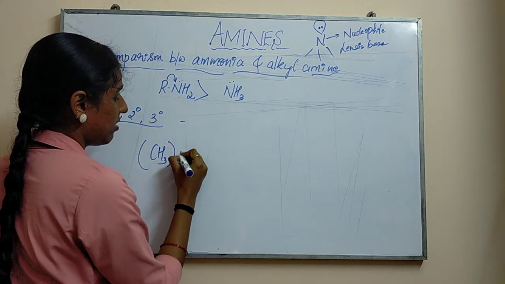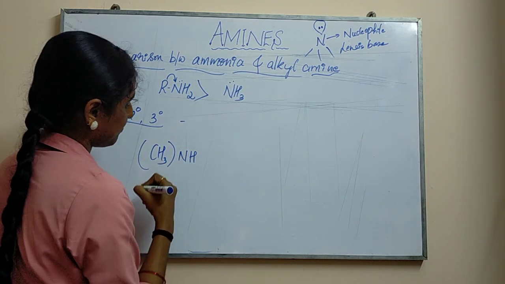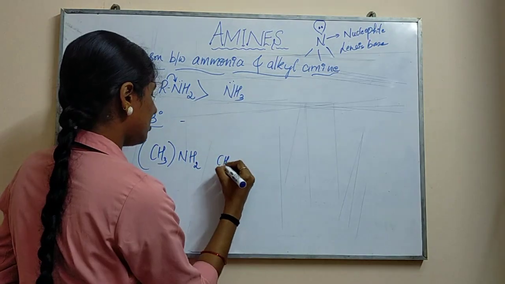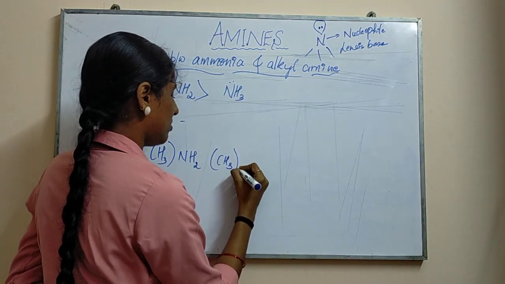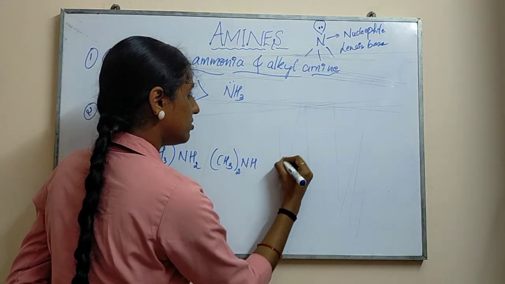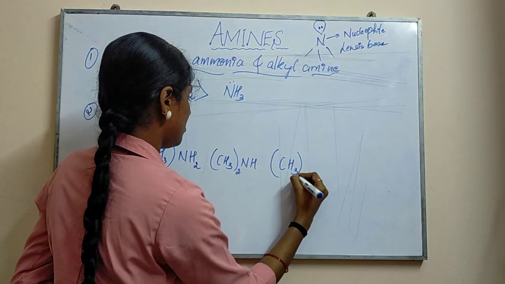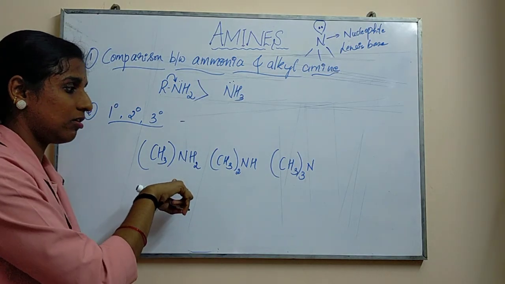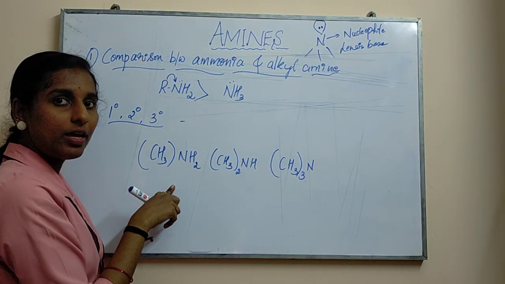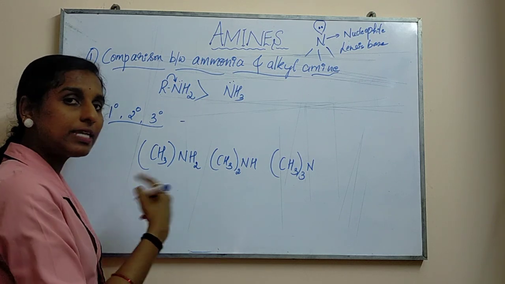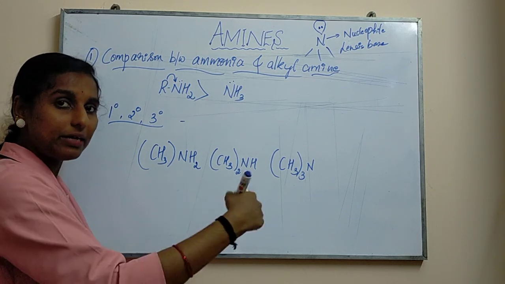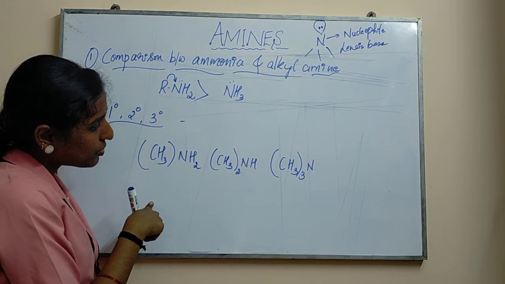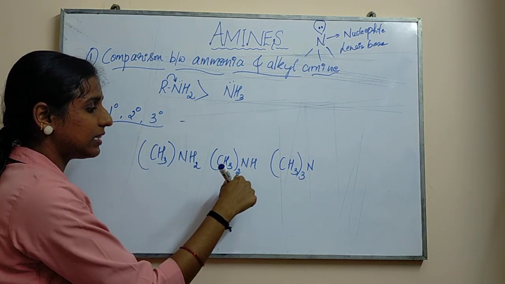CH3NH2, (CH3)2NH, and CH3 thrice on N, (CH3)3N. In this case, if I consider which has the more basic property, obviously you know the property will come as secondary, primary, and tertiary, right? This is the aqueous solution now. So how are you supposed to write the basic property? In which case it will be more.